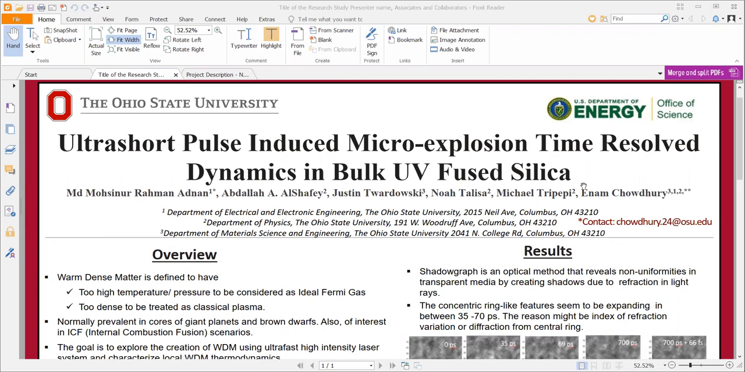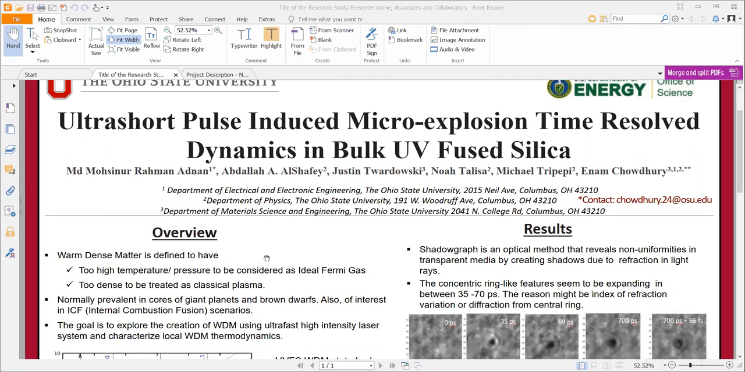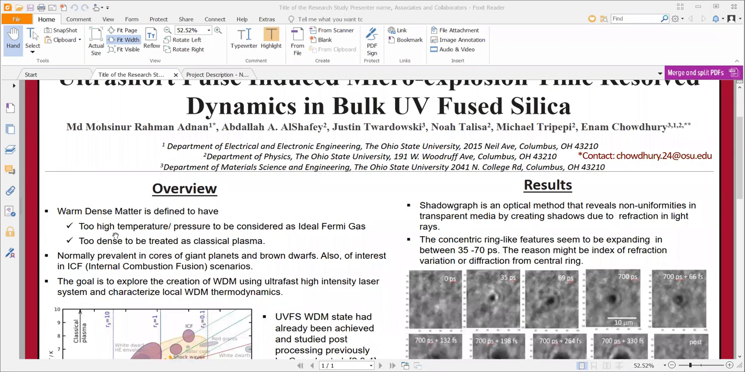Today we are going to talk about the ultrashort pulse-induced microexplosion time-resolved dynamics in bulk fused silica. So we are actually trying to dynamically measure the microexplosion phenomenon in fused silica and obtain the warm dense material state. So what is warm dense material state?